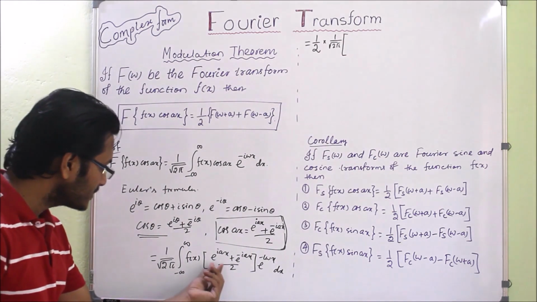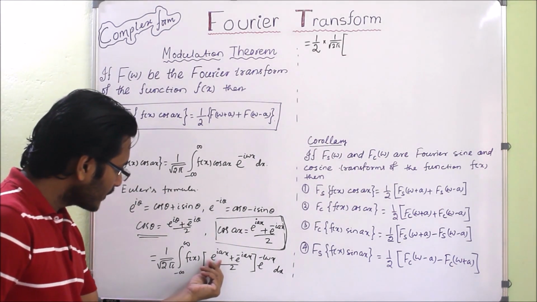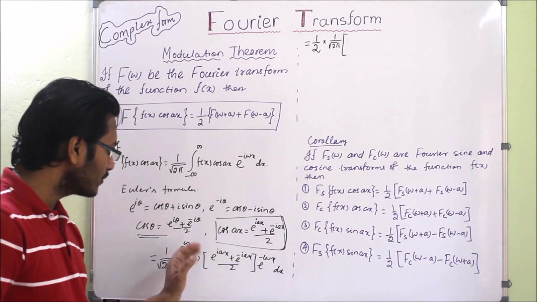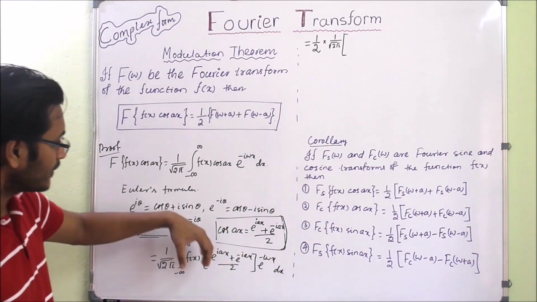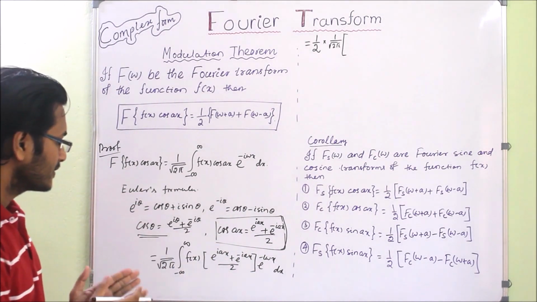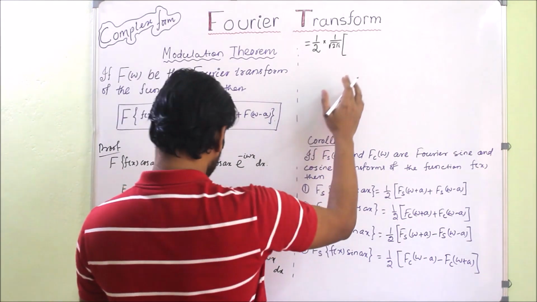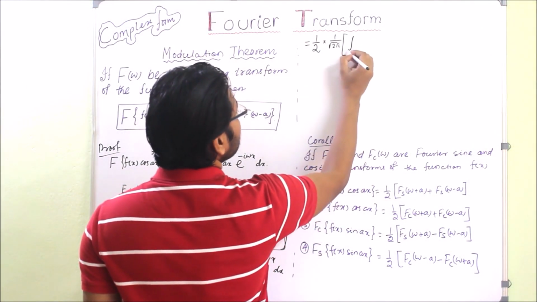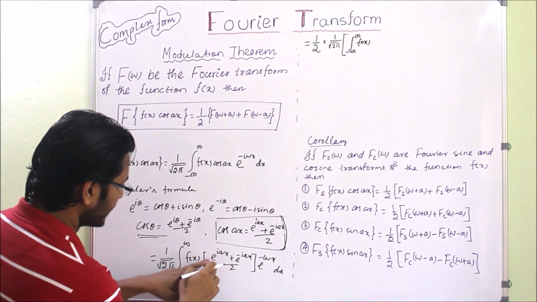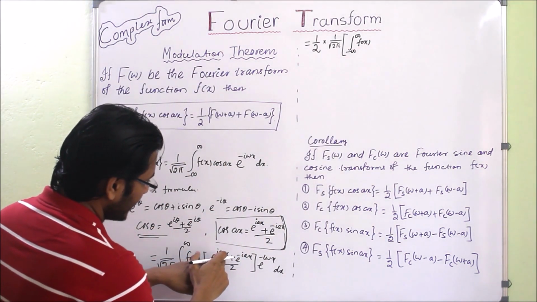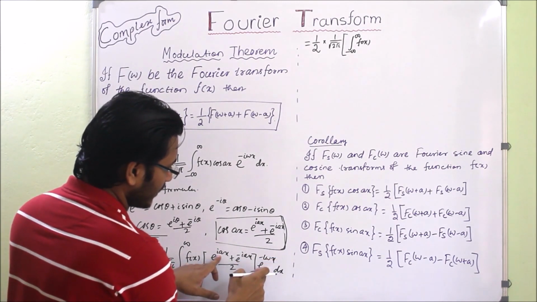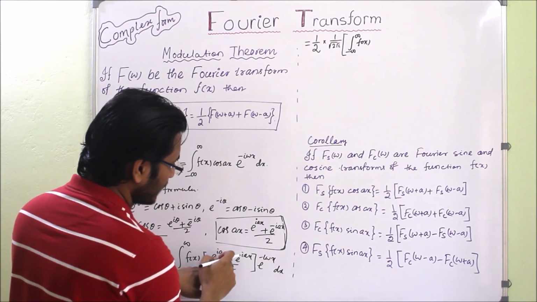Inside there are two terms: one is e to the power iax and another is e to the power minus iax. So we take two different terms, and then we get two different integrals, which will be in addition form. It will be integration from minus infinity to infinity f of x, first taking e to the power iax, and here e to the power minus iwx, so the exponents will add.